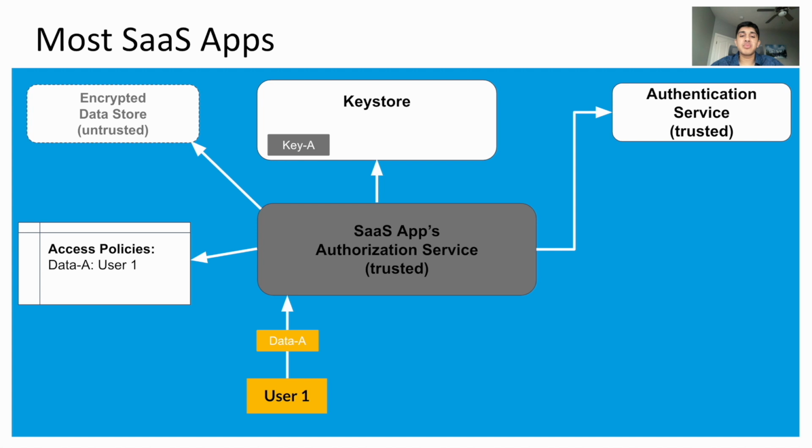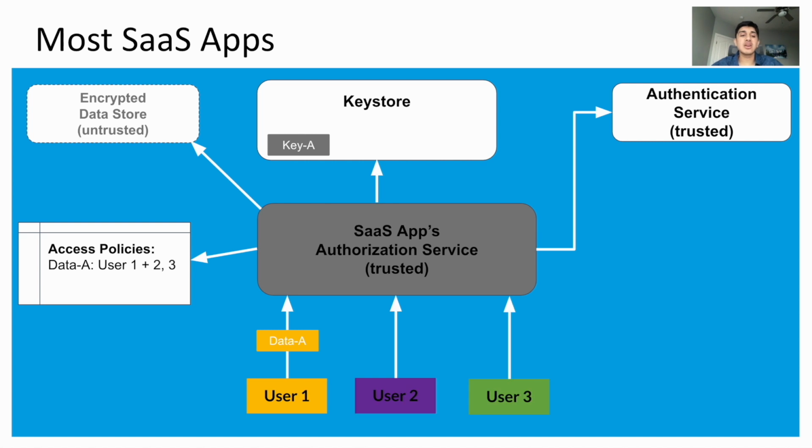So, the entire process would be when a user requests to access data, the authentication service verifies the user is in fact who it thinks it is, and then checks the access table to make sure that user has access to the data, and then unlocks the key to give the user the data. We can explain this through user 1 as shown here, and we see that user 1 goes through the entire process, and then key A is used to encrypt and decrypt data A.